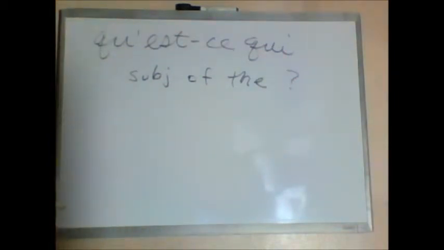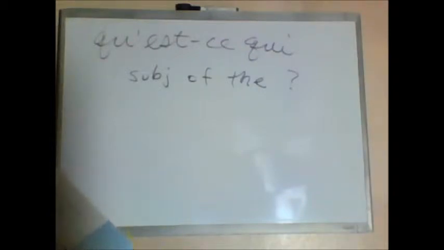So qu'est-ce qui is going to be followed directly by a verb. It is the subject of the question. When we use qu'est-ce que, that's the object of the question. And we'll see some examples that will clarify this, I think. But if you look in your book, it gives you that example from the beginning of the vocabulary section, qu'est-ce qui compte dans la vie, what matters in life.